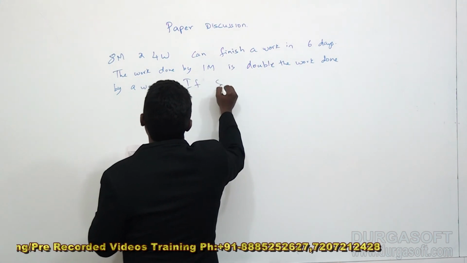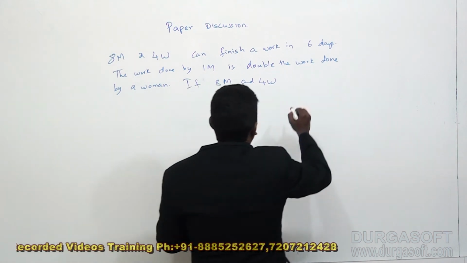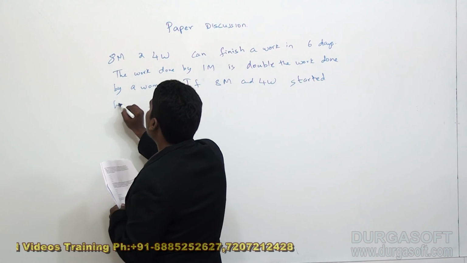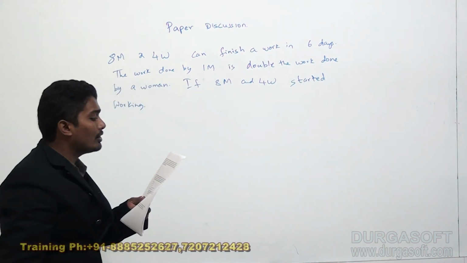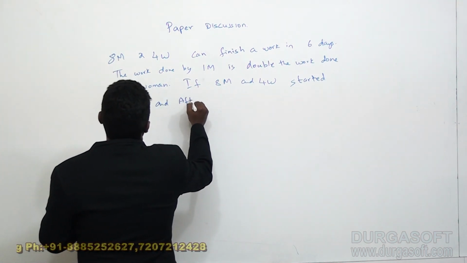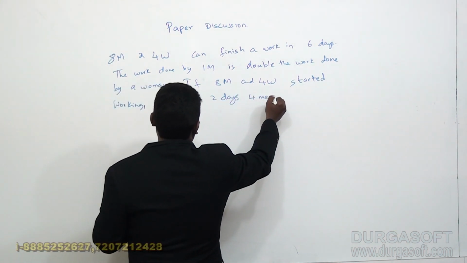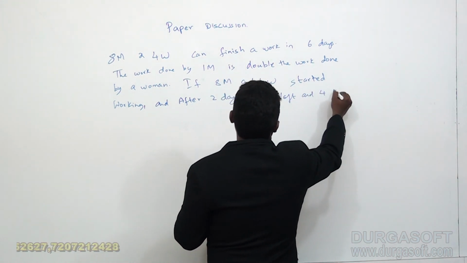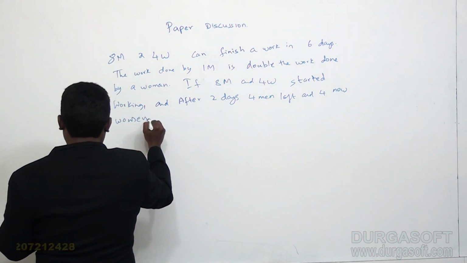If 8 men and 4 women started working, after 2 days, 4 men left and 4 new women joined.